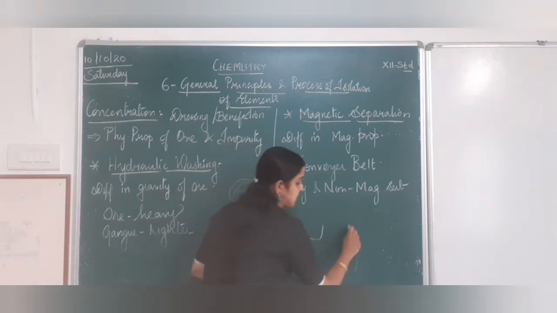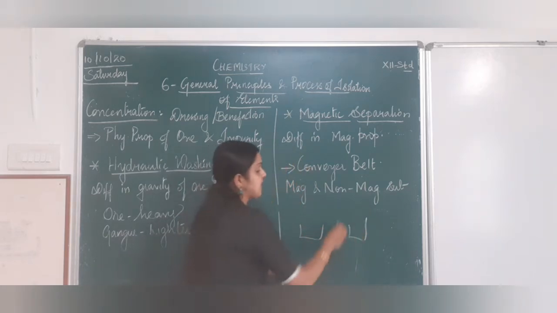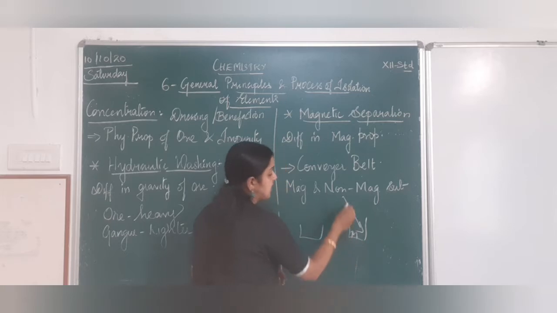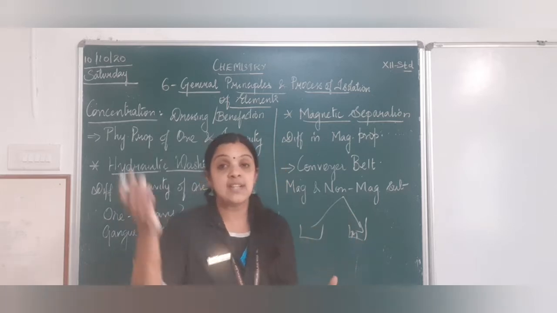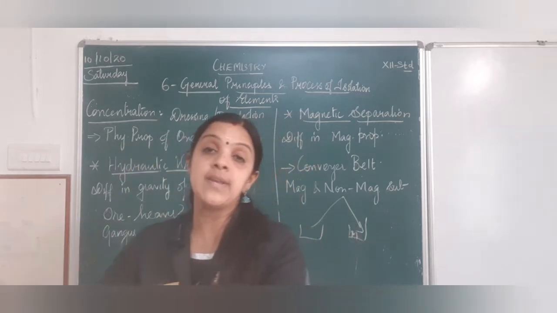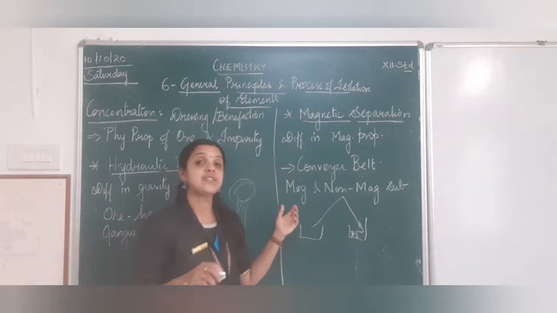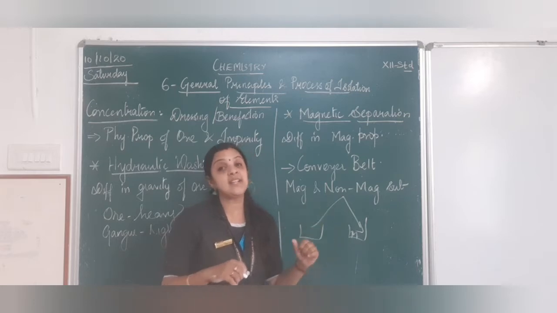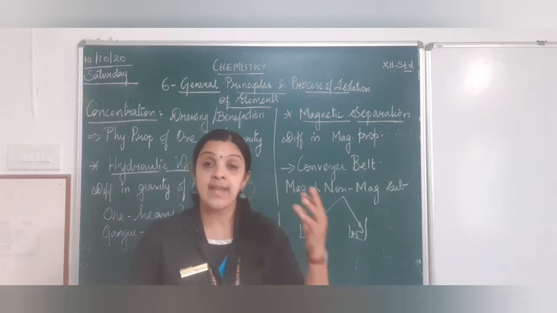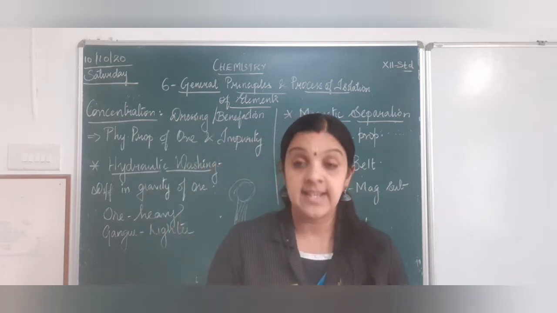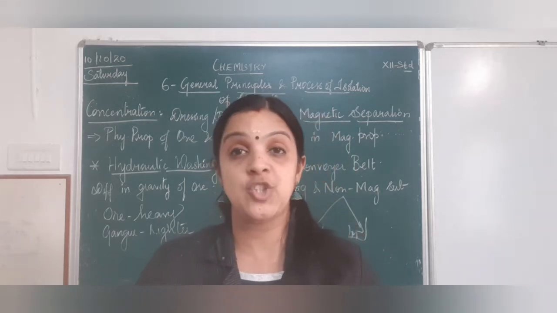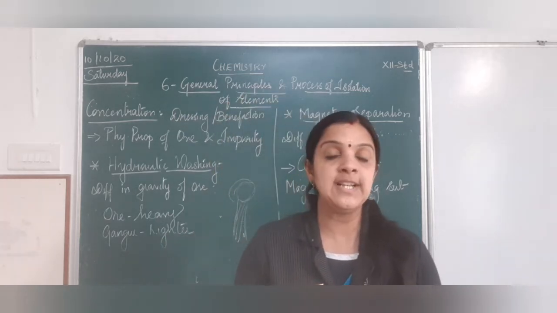There will be 2 boxes. The one which is magnetic in nature will come and settle here. The one which is non-magnetic cannot pass through the belt, so it will be collected separately in a container. So this is mainly used for substances which are magnetic in nature, metals which have the magnetic property. The next one will be froth flotation and leaching, which we will learn now.